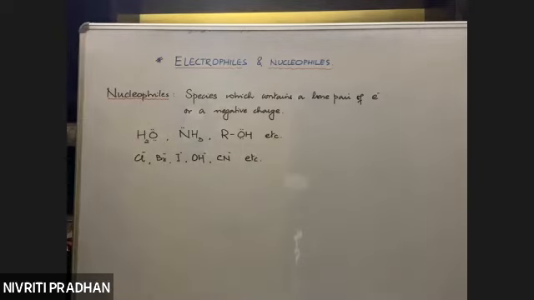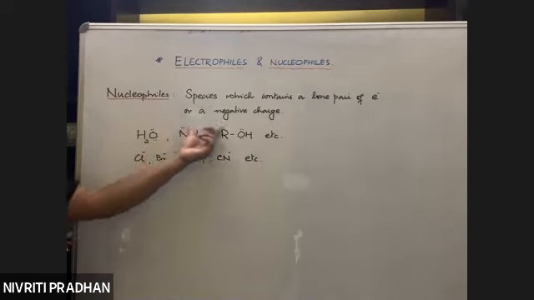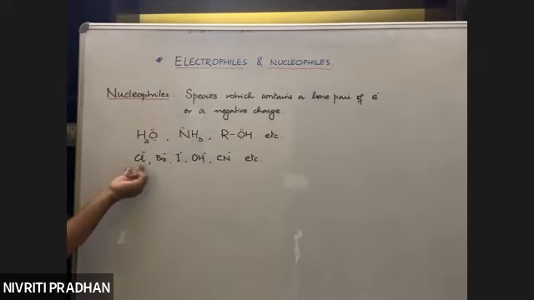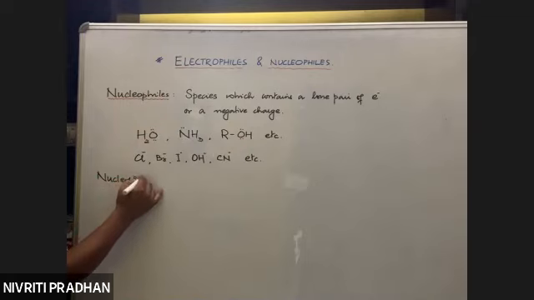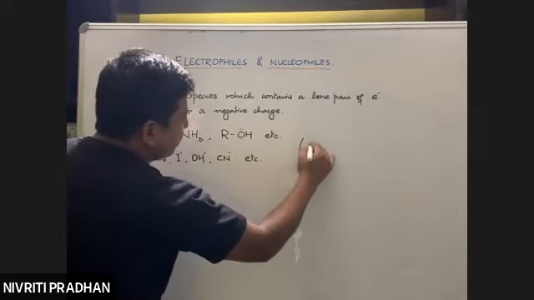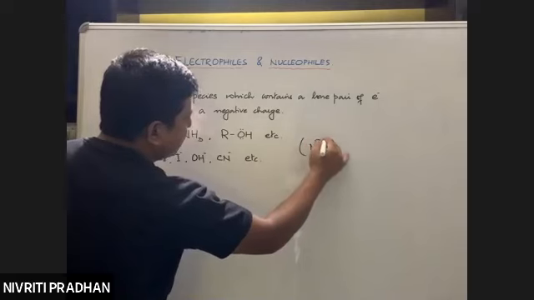Now again, I'll repeat it once more. A nucleophile means a species which either contains a lone pair of electrons or a negative charge. These are species which contain a lone pair of electrons, and they behave as nucleophiles, whereas these species contain a negative charge and they can also behave as nucleophiles. And nucleophiles, what do they do? Nucleophiles are denoted by the general formula Nu with a negative charge.